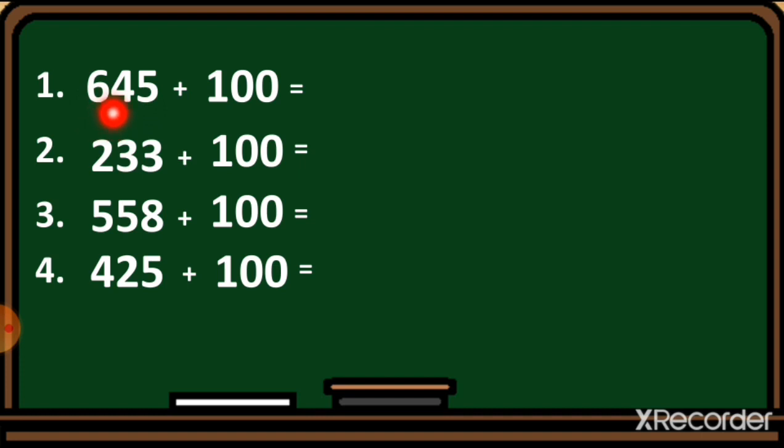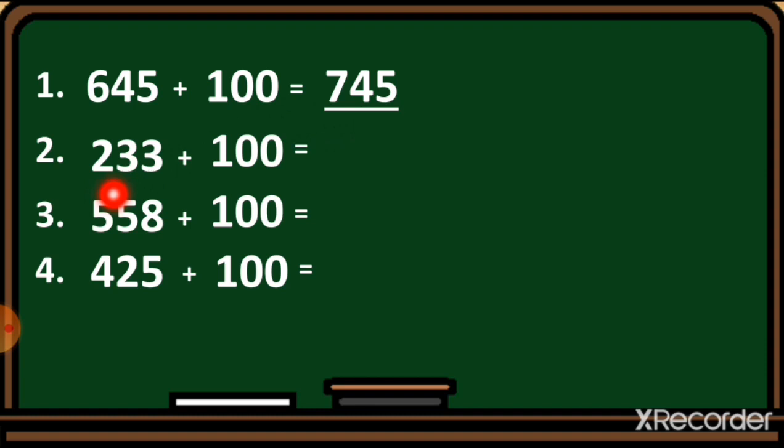I repeat, we add one number into the hundreds place. So the number 745 will come. Here the tens value and the ones value will stay as it is. You can see here 45 will stay as it is. We just add one number in the hundreds value. So 6 plus 1 is equal to 7.